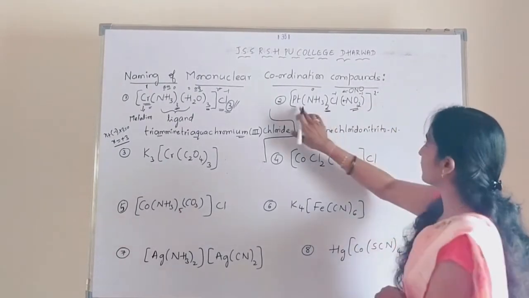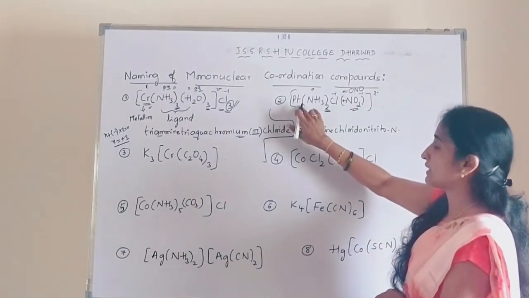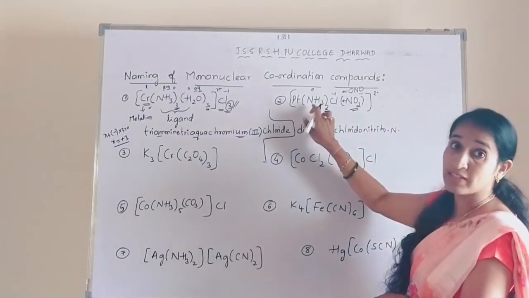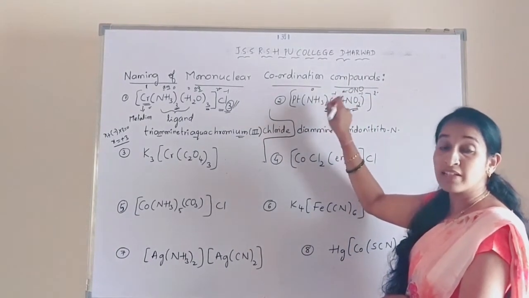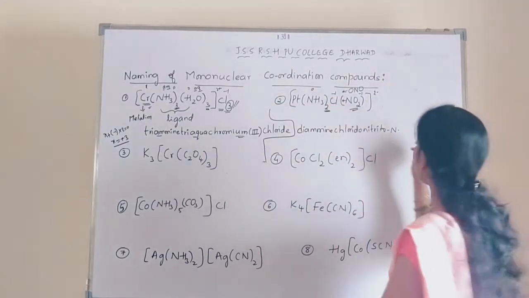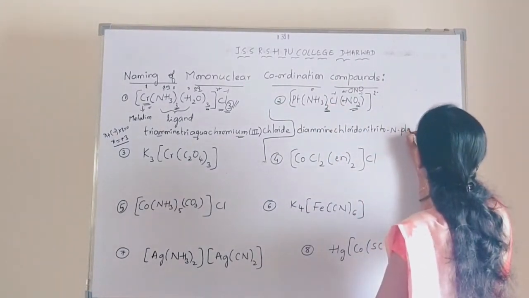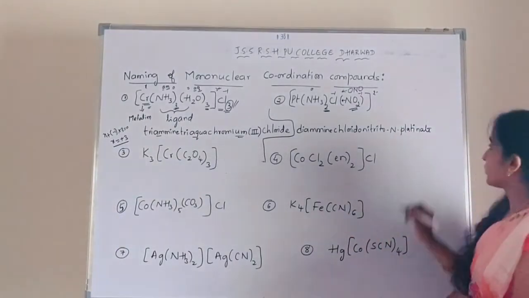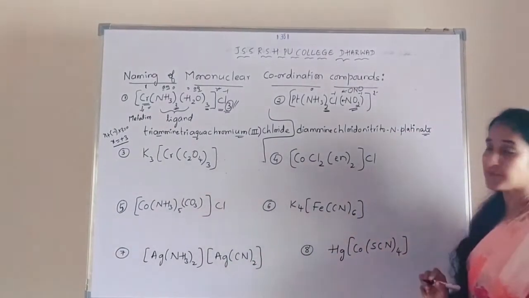So the name of the metal ion will end with ATE. If it is an anionic complex, then the name of the metal ends with ATE. So platinate. Okay. So it ends with ATE.